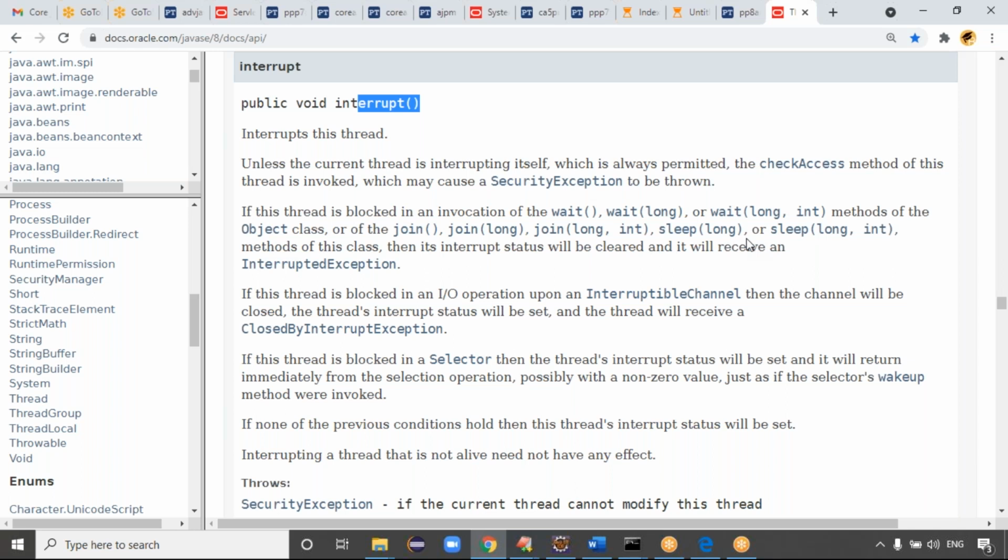Guys, these three methods will cause the... Sir, what is the difference between wait and sleep? We'll see.